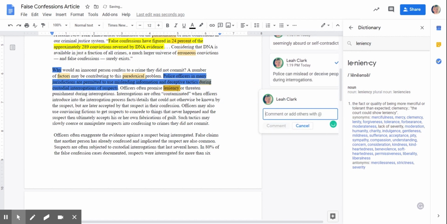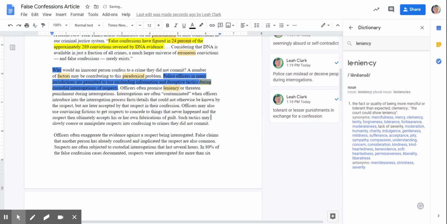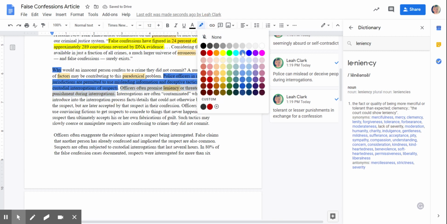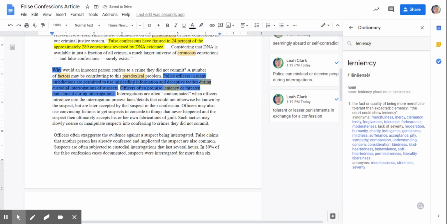So they offer maybe tolerant, or sort of easier or lesser, lesser punishments in exchange for a confession. Again, this is information that I'm going to highlight blue, that darker blue, because it's offering me information of why this is happening. Let's read just a little bit farther in this example video.